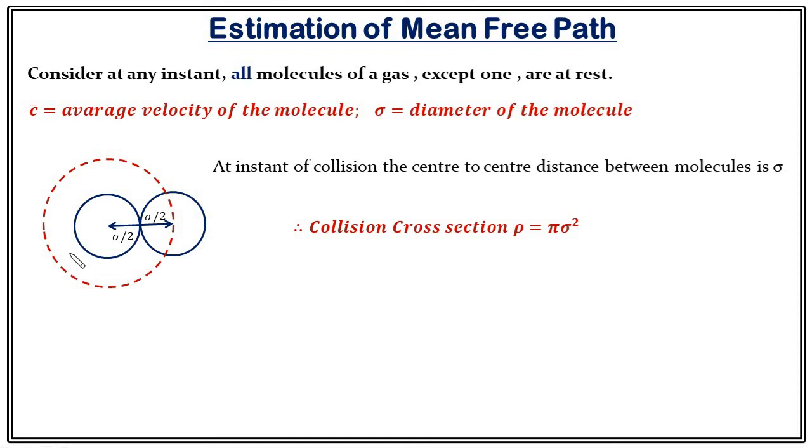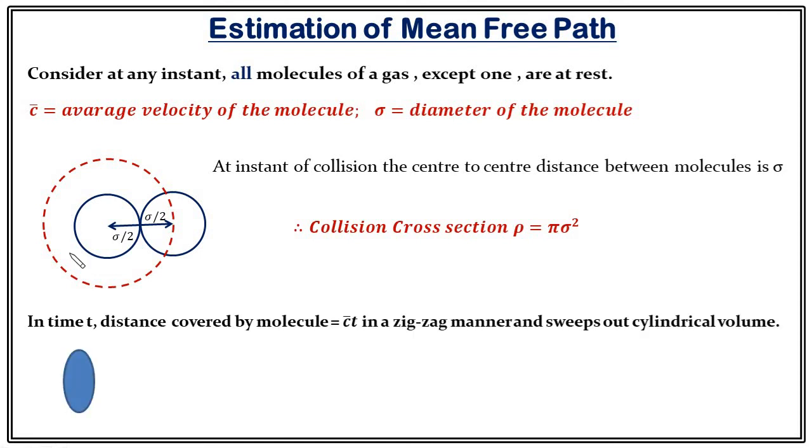Now, as this molecule is moving, in time t it will cover a distance of c bar t, and this will be in a zigzag manner. While moving, it will sweep out a cylindrical volume. How can we understand it? Let's suppose that this collision cross section is frozen with this molecule. In that situation, when this molecule moves, this area will also move. Now see this animation. This is the collision cross section, and once the molecule moves, it will also move. And while in motion, it will cover a cylindrical volume. And that's what we are talking about.